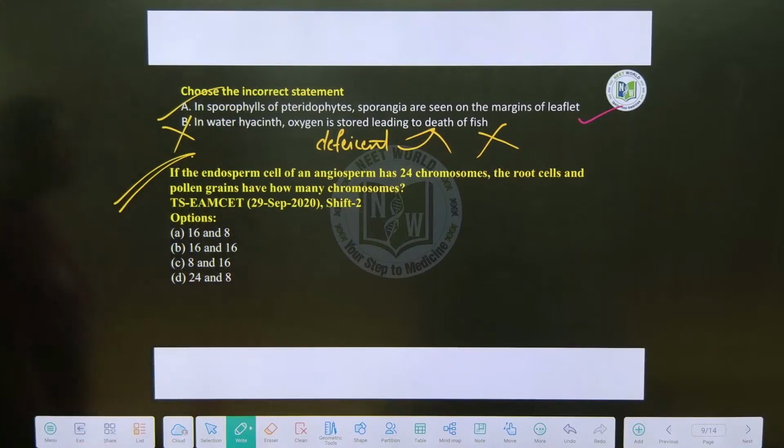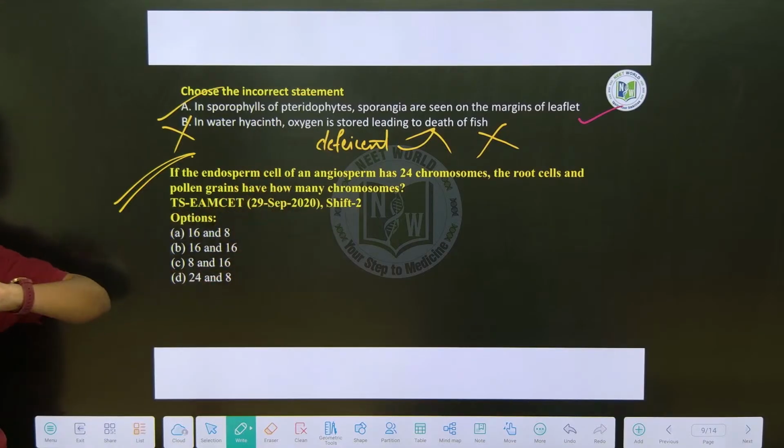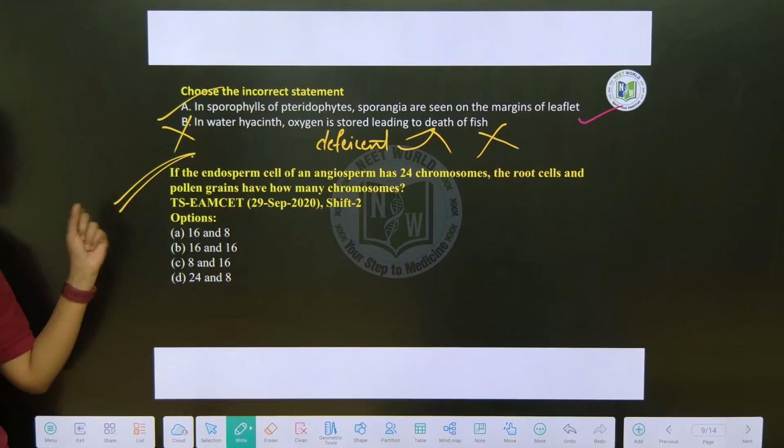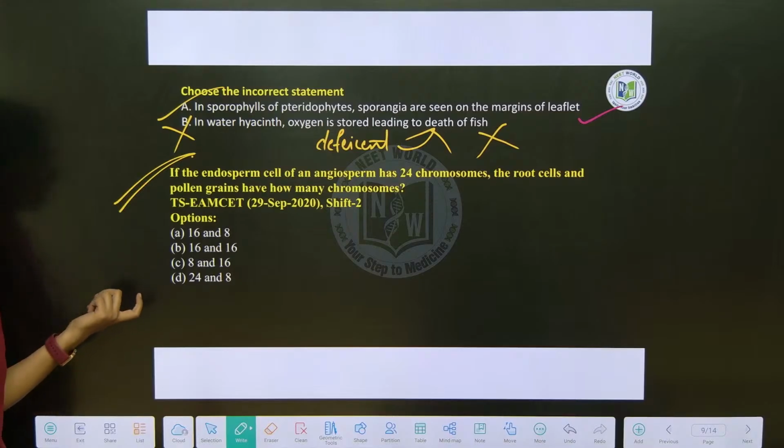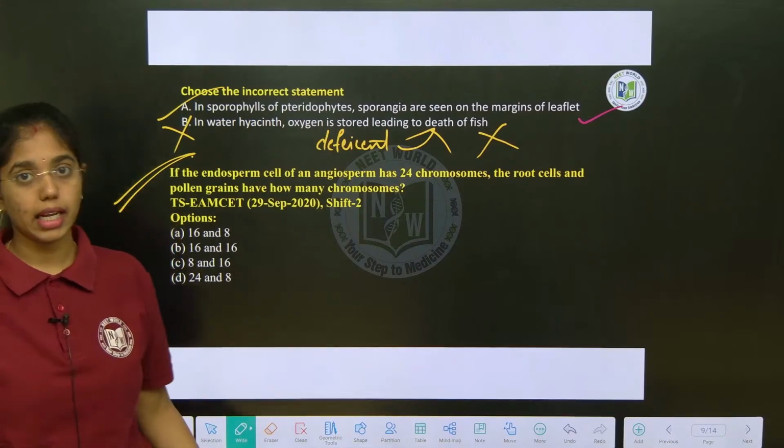Next question. This is very easy actually. Connected to ploidy. You can say this is a connectivity question for sexual reproduction of flowering plants and also to cell cycle and cell division.